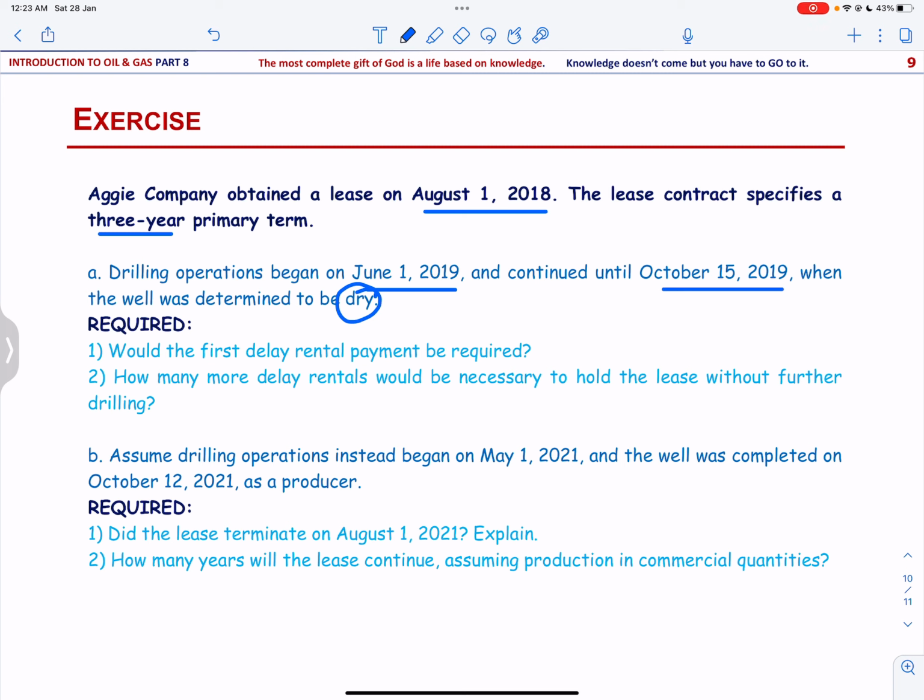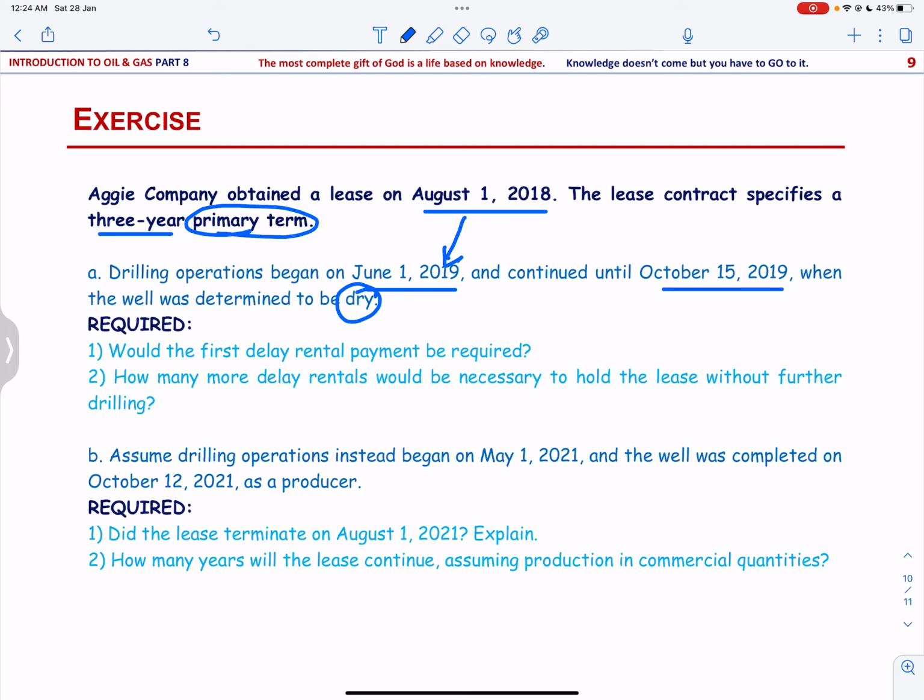Now, the primary term is the maximum time that the lessee has to begin drilling or commence production from the property. Technically, during this term, the lessee must begin drilling, and they have done so within 1 year of the signing of the lease.